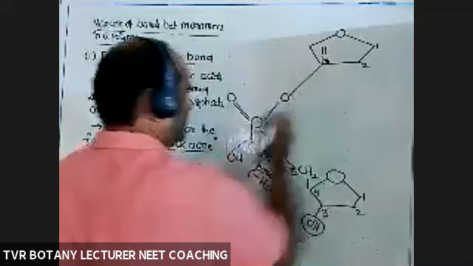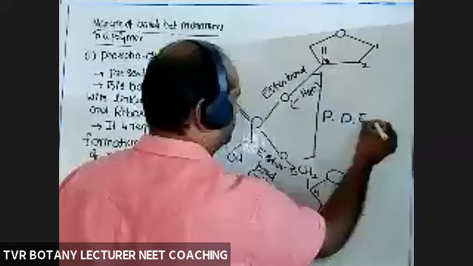So two ester bonds are produced by one phosphate molecule. Now these two bonds are collectively called a phosphodiester bond.